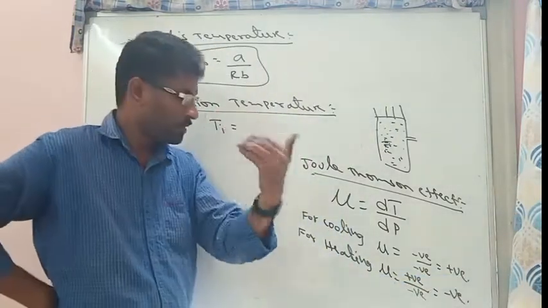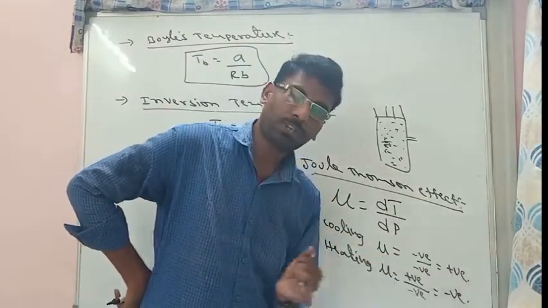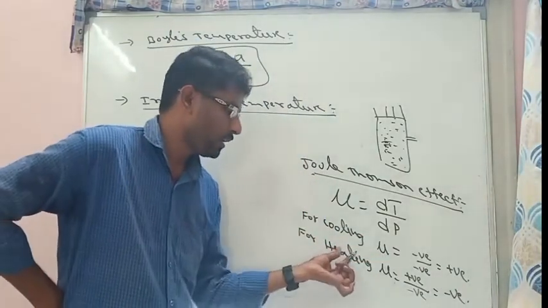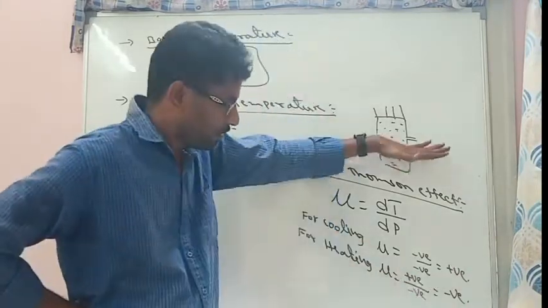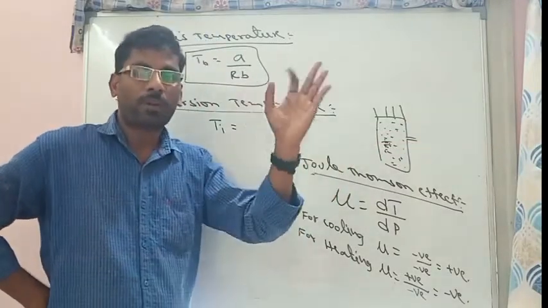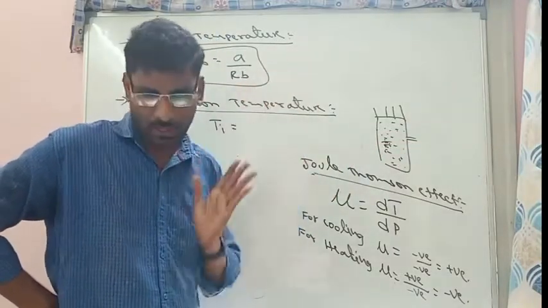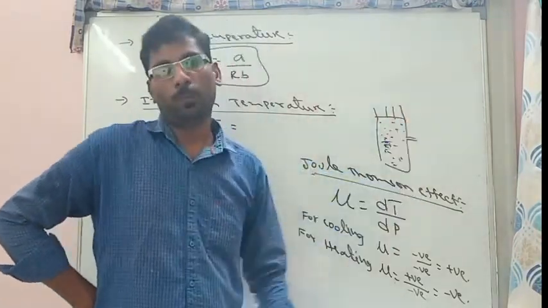Any gas showing a cooling effect, its Joule-Thomson coefficient sign will be positive. Any gas showing a heating effect, its Joule-Thomson coefficient will be negative. So first of all, what does Joule-Thomson mean? It is the process of falling of temperature or change of temperature when gas is transferred from high pressure level to low pressure level.